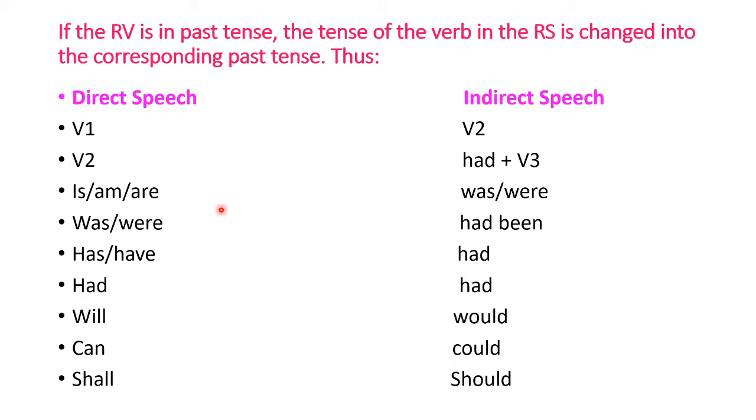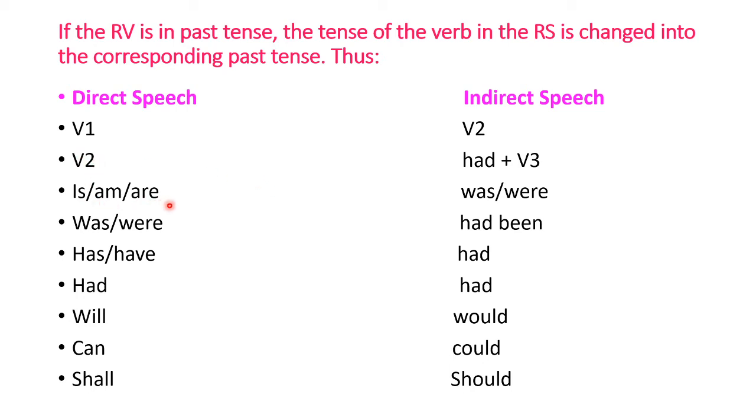Now this is important because this is where students go wrong. If the RV, the reporting verb, is in past tense, the tense of the verb in the reported speech is changed into the corresponding past tense. So you have to take care of this. If the reporting verb is in present tense, then there is no change. Simple present changes into simple past. V2 changes into had plus V3.